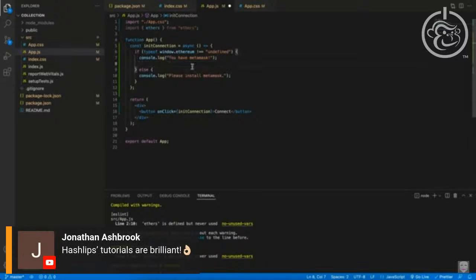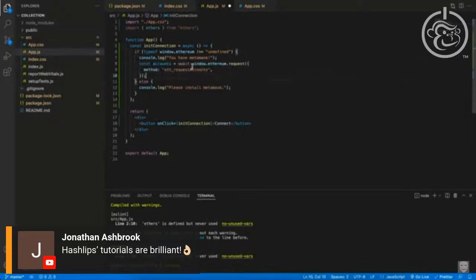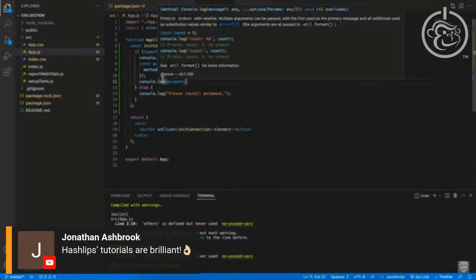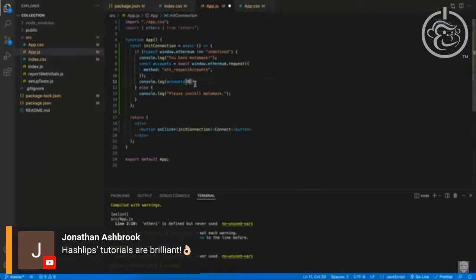So the next part is let's get the accounts. We can do that by adding this. We basically assign whatever is being returned over here to a variable called accounts. We are awaiting this, and we are using the Metamask provider to send a request, and here we are requesting all the accounts. Now, let's see if we can get the accounts. Here we can console.log the accounts as it is, but accounts is an array. So we can query the first index of this array, and that should give us back the current account that we have selected on Metamask.